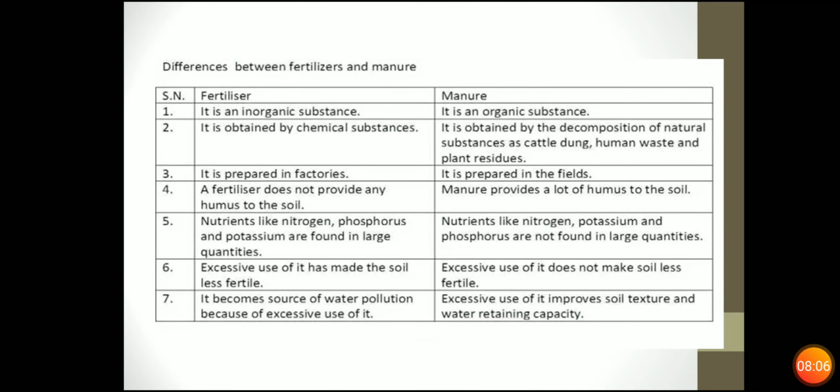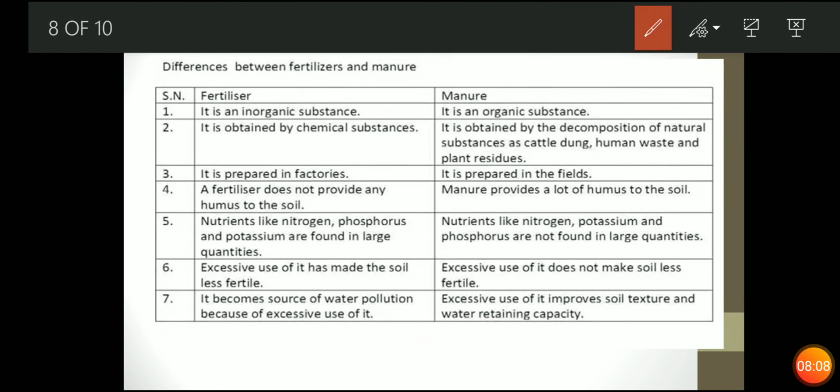Now, what is the difference between fertilizers and manure? First, fertilizer is an inorganic substance because it is prepared in labs. Manure is an organic substance because it is biodegradable. Fertilizer is a chemical substance. Manure is obtained by the decomposition of natural substances. Okay. Fertilizer is prepared in factories. Manure is prepared in fields. Now, a fertilizer does not provide any humus to the soil, but manure provides a lot of humus.